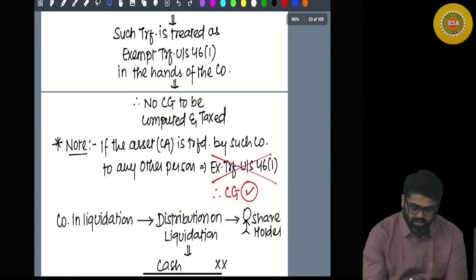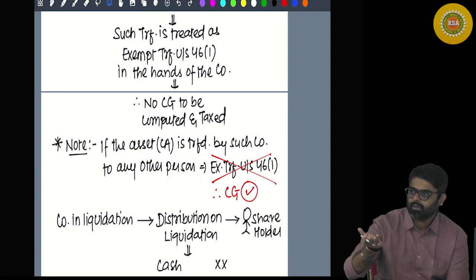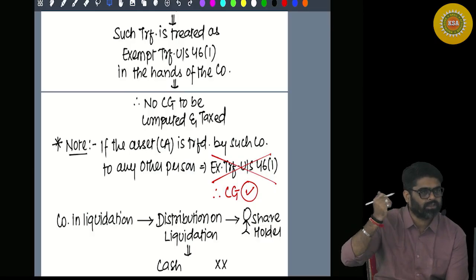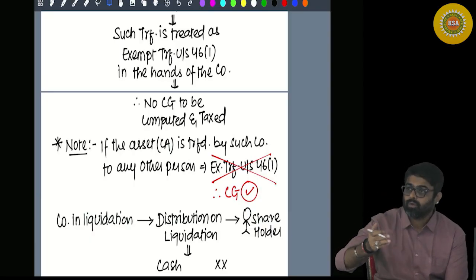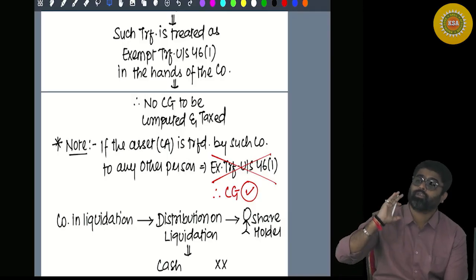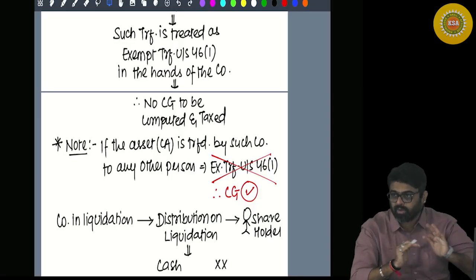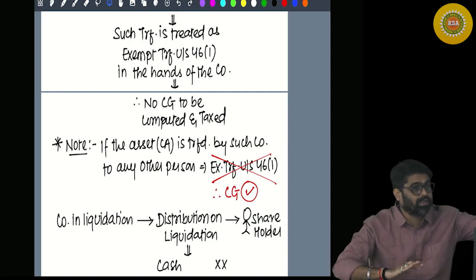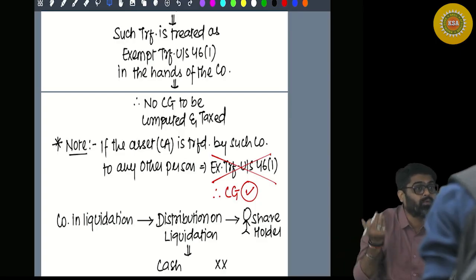But wait, if the capital assets are transferred by the company to any other person to raise money for liquidation, there is a possibility that at the time of liquidation there are some outsiders to whom the money has to be paid. They are to be settled. Yes or no? So to give them the money, to settle them, the company is transferring the capital asset to outsiders. It is not a transfer on liquidation to the shareholder. It is a transfer by the company to outsiders, to other persons, to raise money so that the company gets enough money for liquidation. Getting my point?